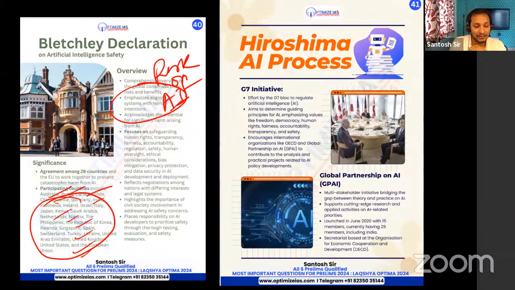Very, very important: India is part of both the Bletchley Declaration and the New Delhi Declaration of GPAI. Next, we have the Hiroshima AI Process. This is also very, very important.